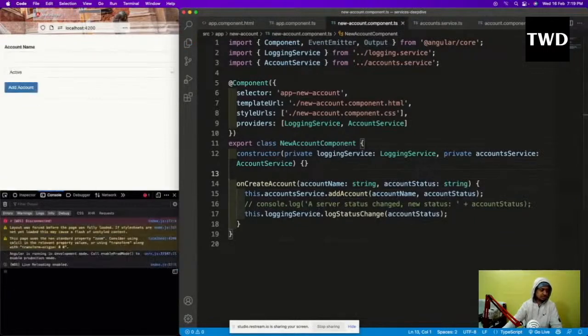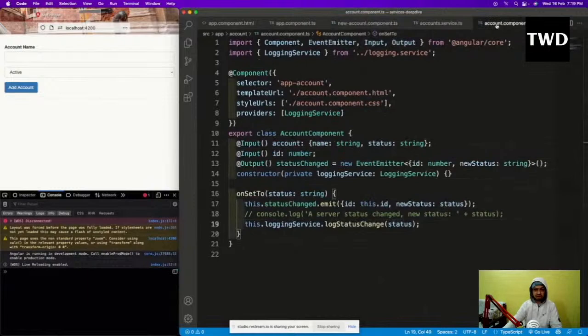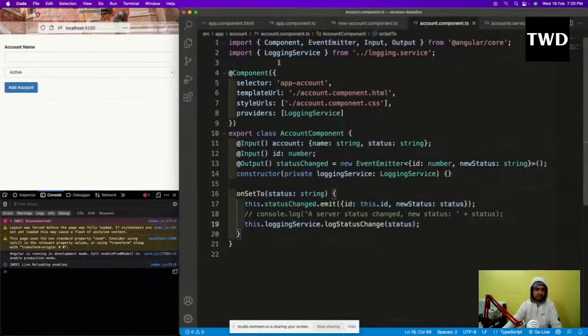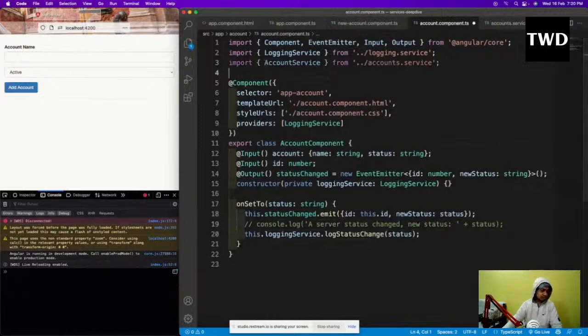Now the account component.ts file also, we are going to add this service here. So this is the benefit of refactoring all the complicated code into a service, in a central location. So I'll add this account service, and then I don't need this output anymore.